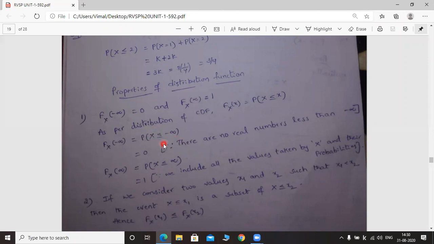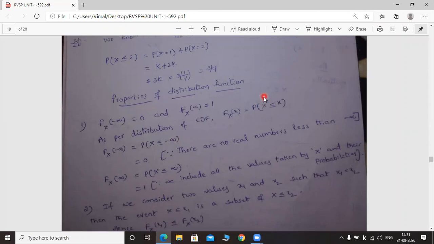Here we have two cases. What are the cases? Capital X less than minus infinity, and capital X equal to minus infinity. Capital X less than minus infinity is meaningless because there is no such value. There are no real numbers less than minus infinity. That's why neglect that case. Remaining case: capital X equal to minus infinity.